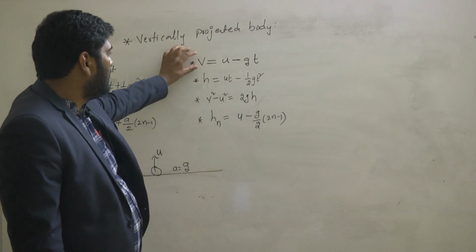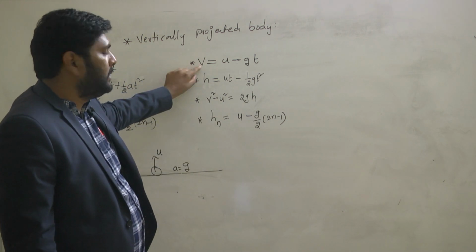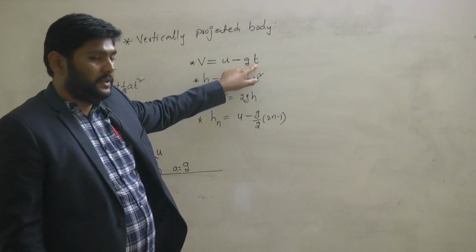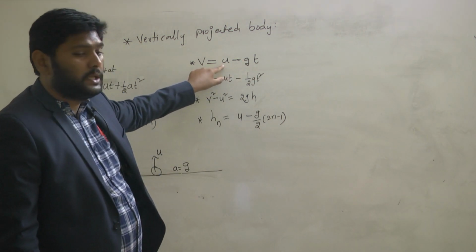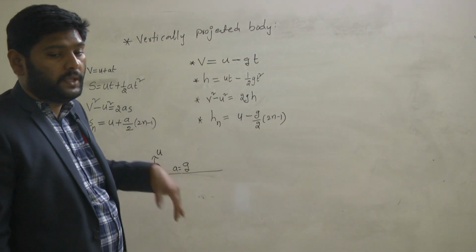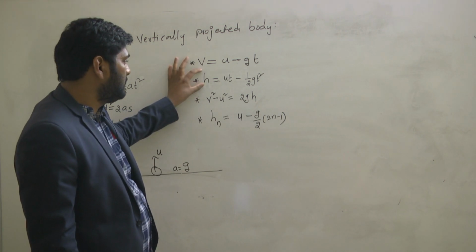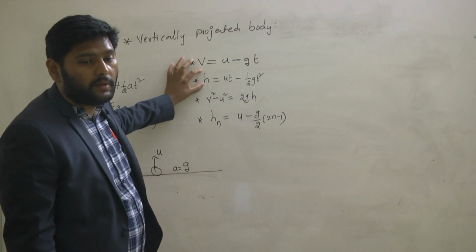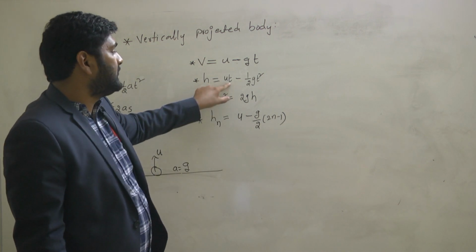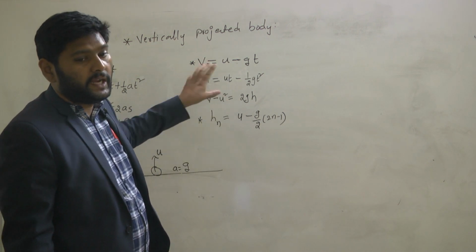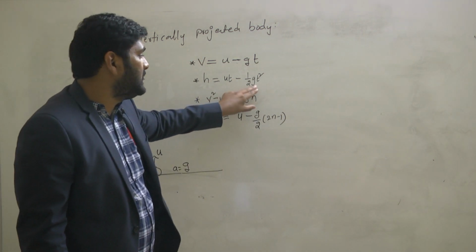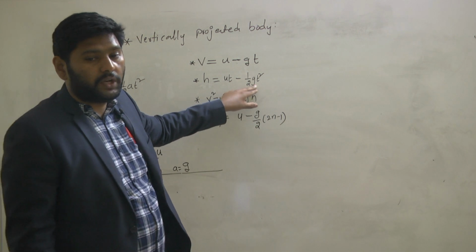In the first equation, v means velocity of the object after time t, u means initial velocity of the object, and g is the acceleration due to gravity. Similarly, here h is nothing but height covered by the projected body after time t, and this g is called acceleration due to gravity.